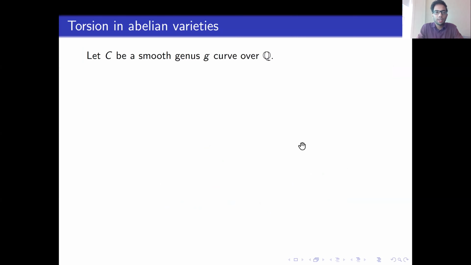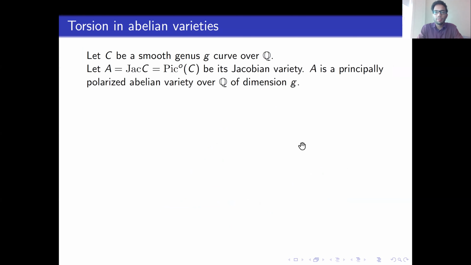So let's introduce the main objects of interest. Let C be a smooth genus g curve over Q. One can consider the Jacobian variety associated to C. This is the identity component of the Picard group of C. This is an abelian variety of dimension g. The simplest examples of abelian varieties are elliptic curves. These are abelian varieties of dimension 1.